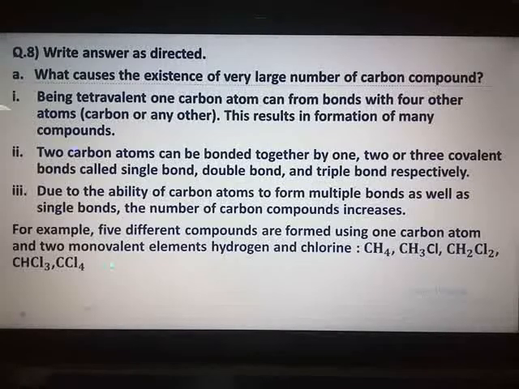I hope you have marked the answer carefully. Point number C on page number 114 is your point number 1. Point number B on the same page you have as point number 2 and 3, and again this example you will get in point number C.